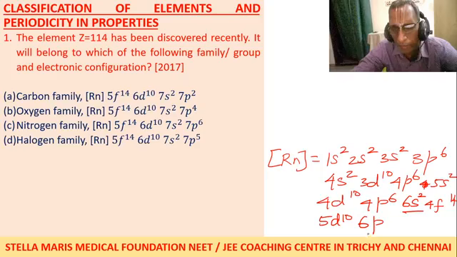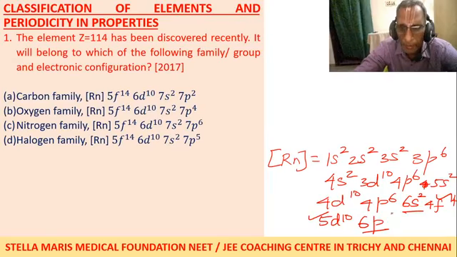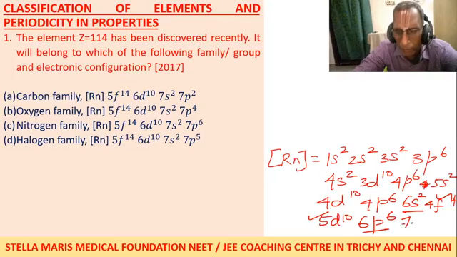So between 6s and 6p, two types of orbitals, 4f and 5d. Then 6p6, then 7s2, then only 5f.